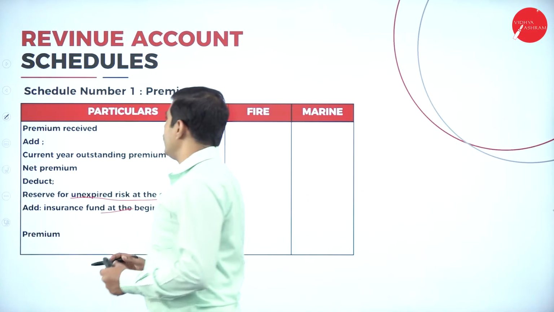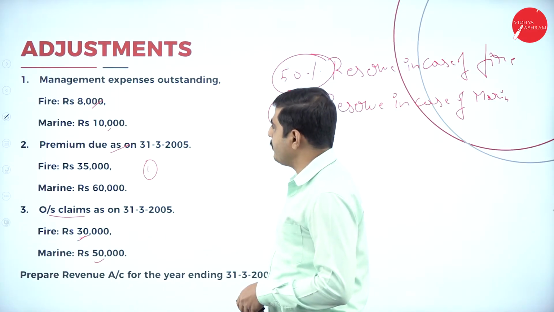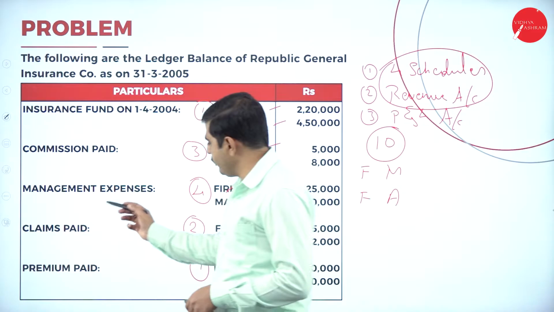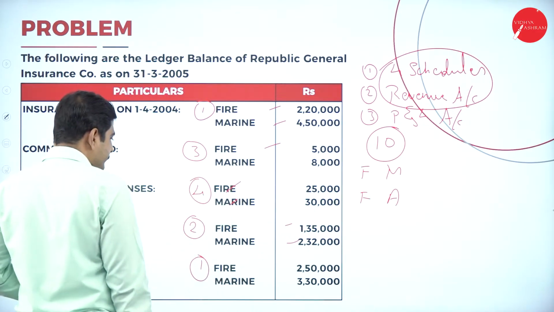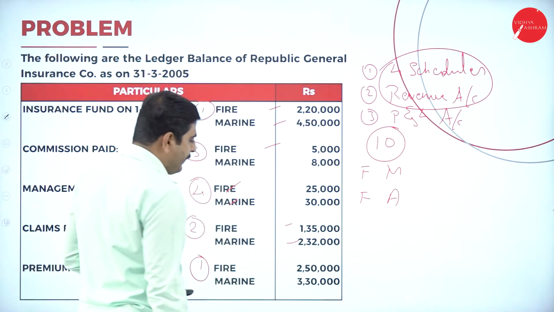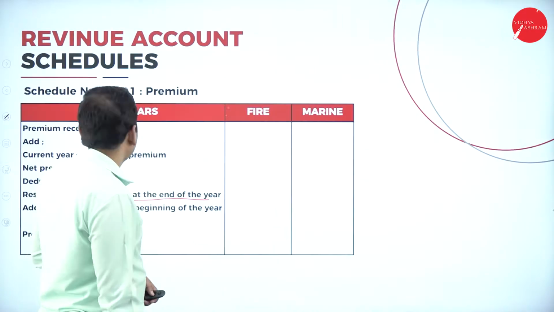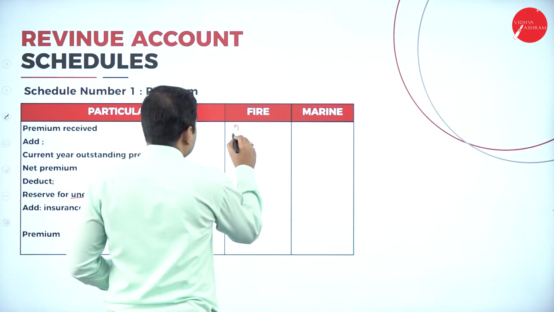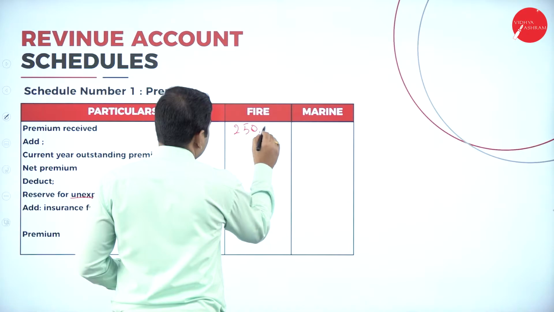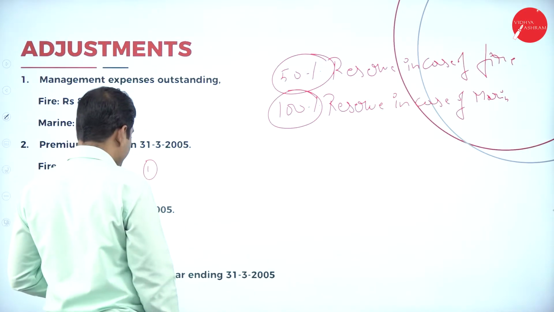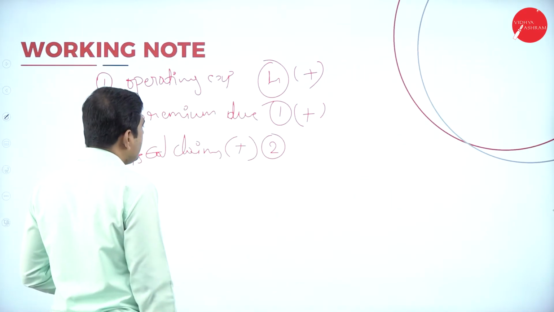First one, schedule number 1, premium. So total premium received, look at the premium. What is the premium we have received? Premium is 2,50,000 for fire and 3,30,000 for marine.